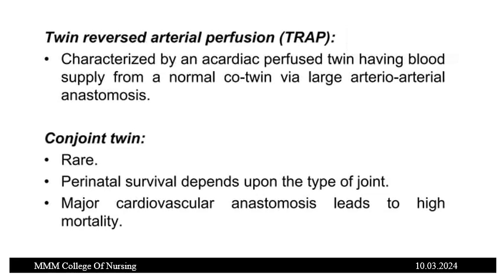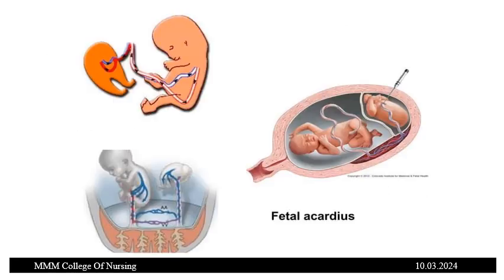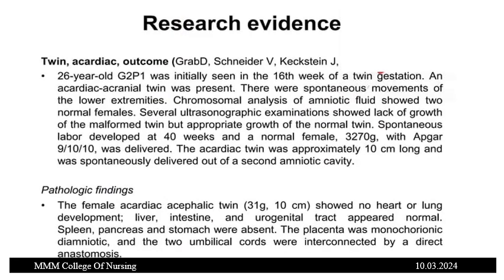Conjoined twins are rare, and perinatal survival depends upon the type of joint. Major cardiovascular anastomosis leads to high mortality. So this is an example of fetus acardiacus in twins, where one of the twins is completely formed while the other doesn't have any head, heart or liver. It is amorphic, not completely formed. That's called twin reversal arterial perfusion, which occurs in case of fetus acardiacus.